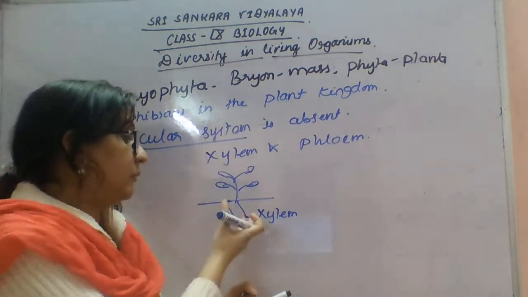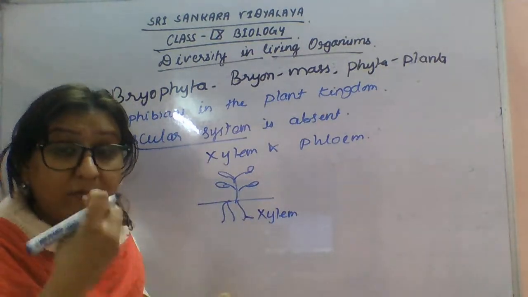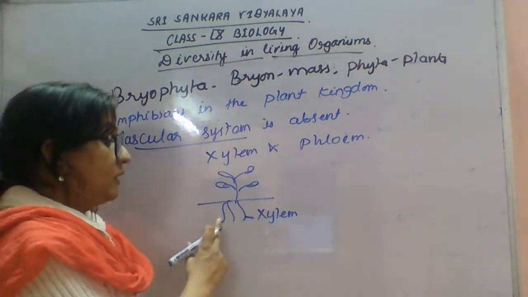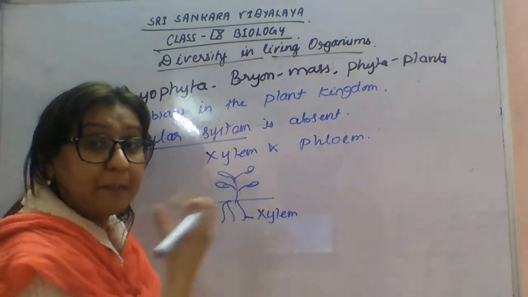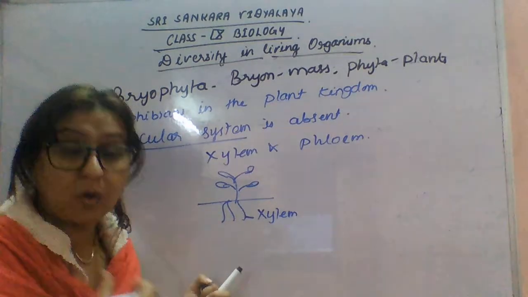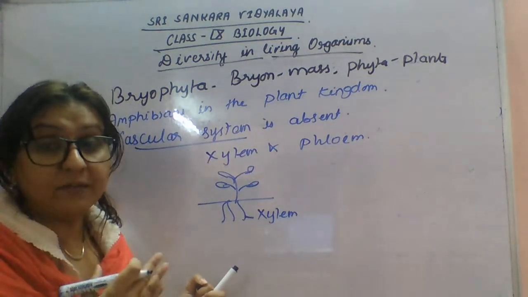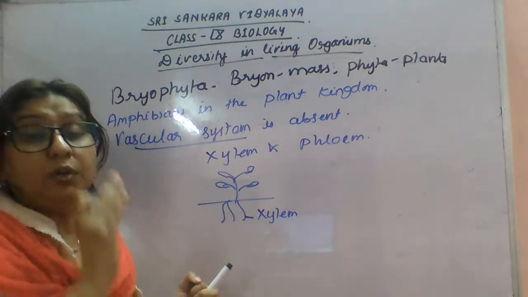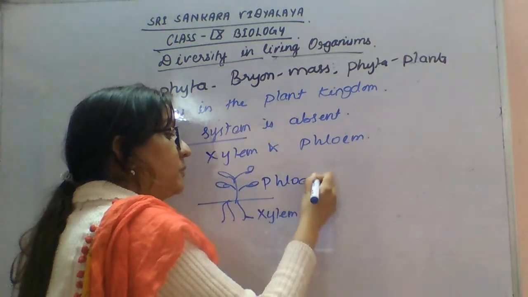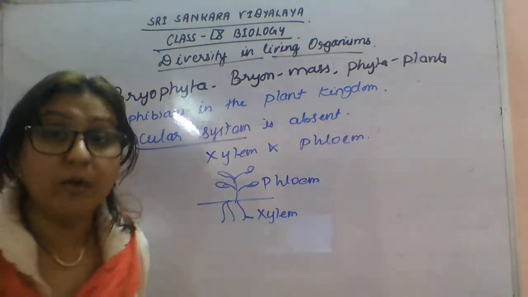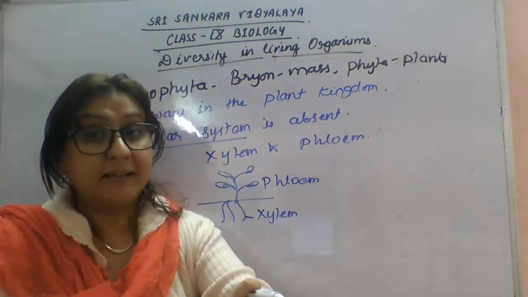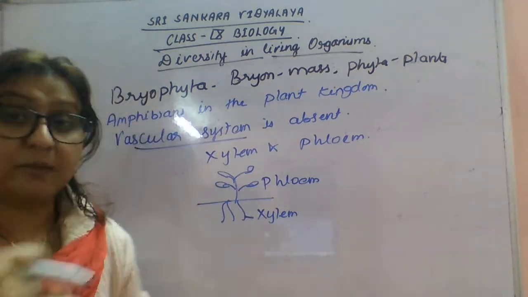Obviously the root is absorbing the water, and the water has to be transported all over the parts of the plant. So the function of the xylem tissue is the absorption of water and minerals, and after the root absorbs water and minerals, the function of the xylem vessel is to transport this water to different parts of the plant body. As well, phloem tissue is responsible for transportation of food. I explained to you: P for photosynthesis, P for phloem. You just learn it like this, then you will never get confused between xylem and phloem.